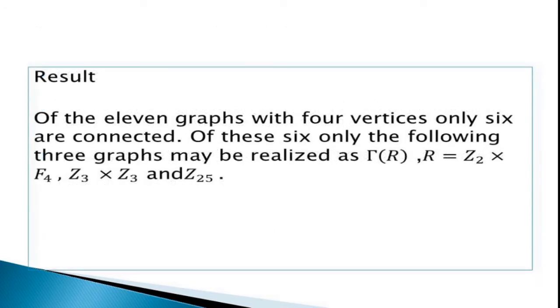Result: of the 11 graphs on 4 vertices, only 6 are connected. Of these 6, only the following 3 graphs may be realized as Γ(R), when R is equal to Z2 cross F4, Z3 cross Z3 and Z25.